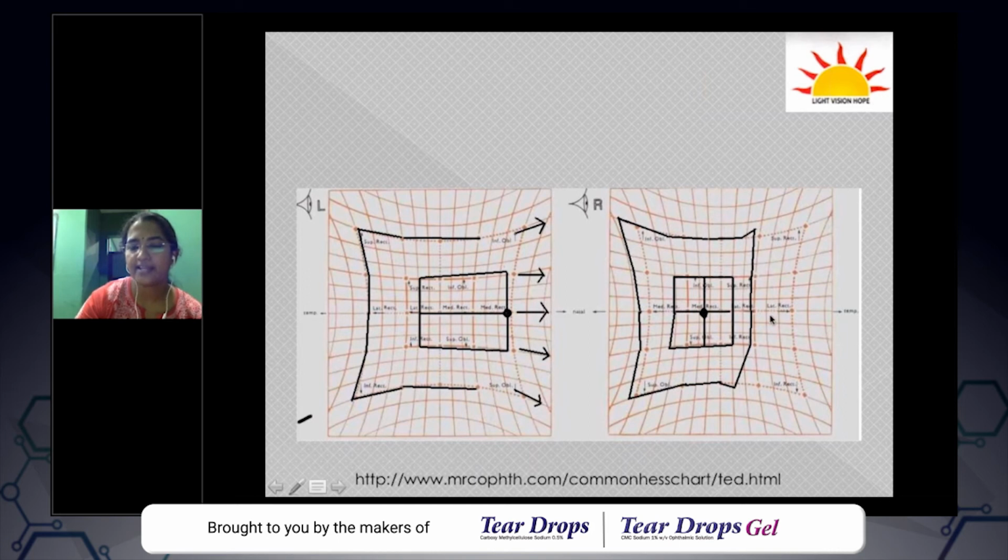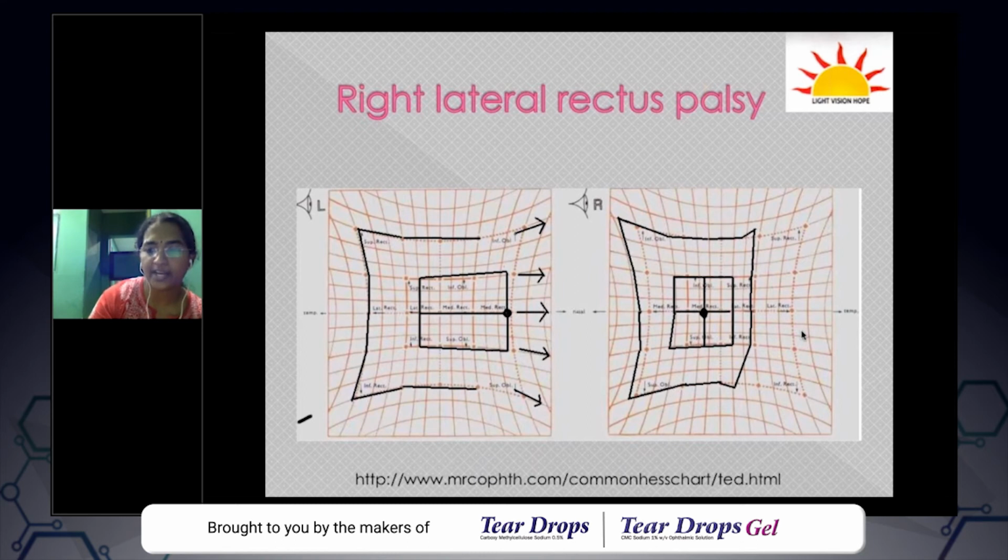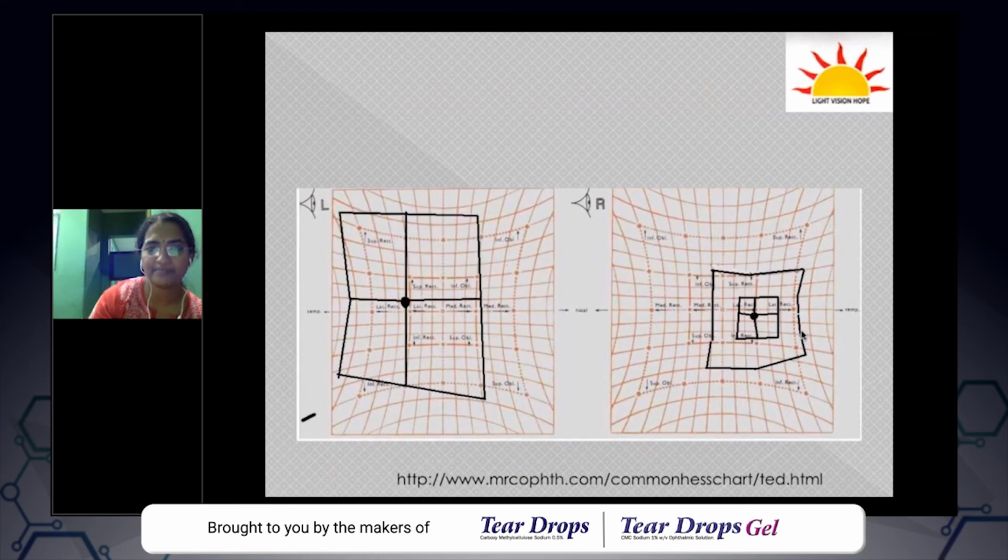So this is a right lateral rectus palsy. But again, there is no inhibitional palsy that has happened. So probably this is a recent onset kind of right lateral rectus palsy. Okay, thank you, Shabiba. You can unmute yourself. So this is the next question. So somebody else can come forward.